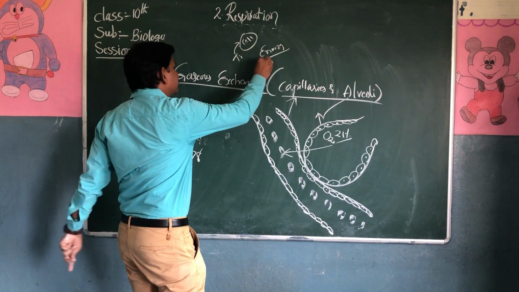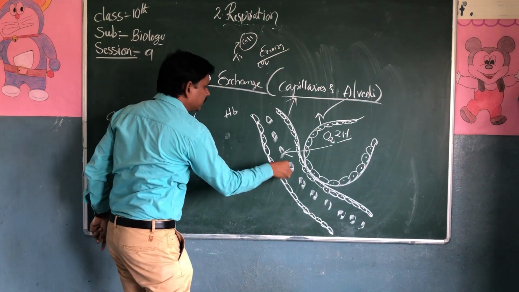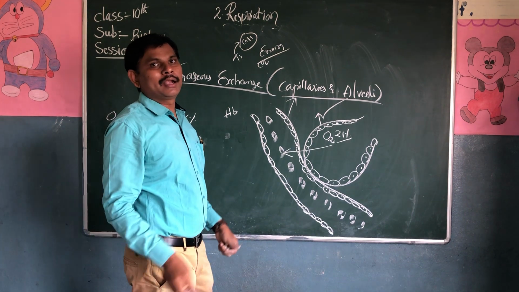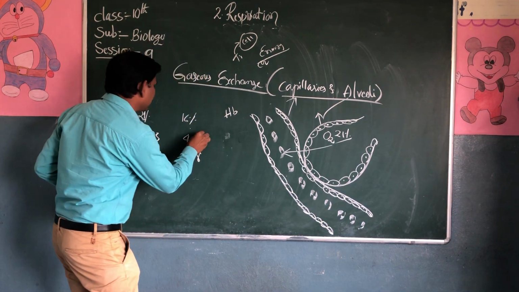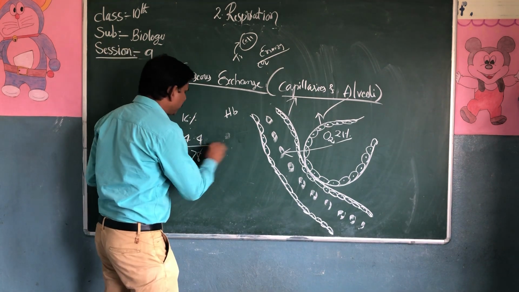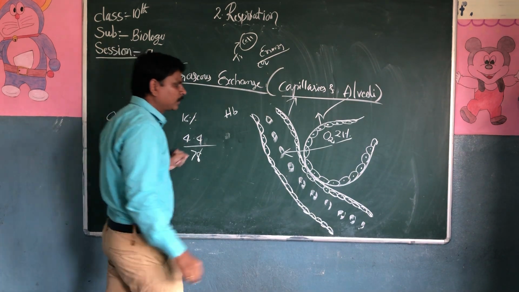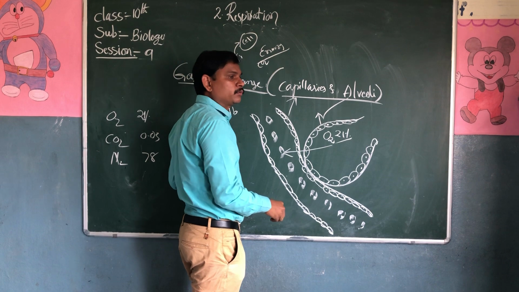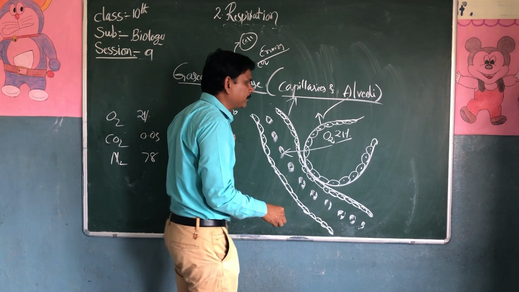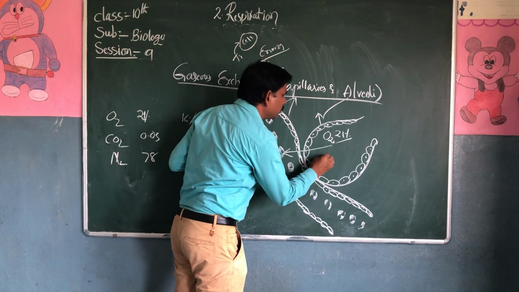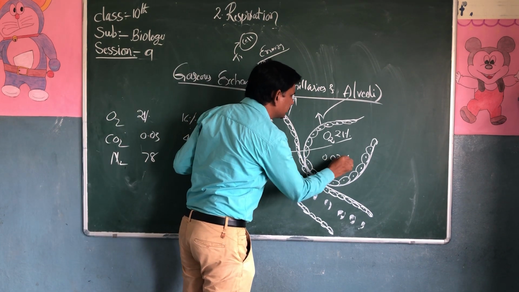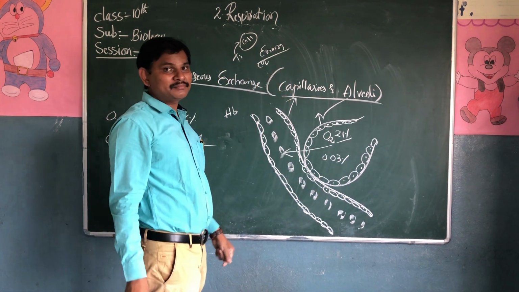Again, this carbon dioxide is mixed into the blood and carried back to the blood capillaries. The exhaled air contains 4.4% carbon dioxide, so the blood contains 4.4% carbon dioxide. In inhalation, the air contains only 0.03% carbon dioxide.